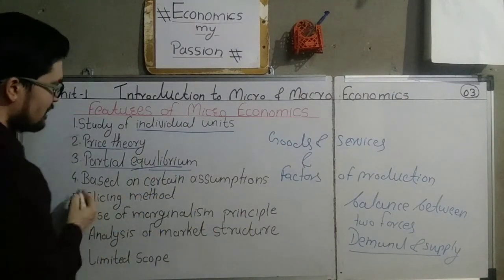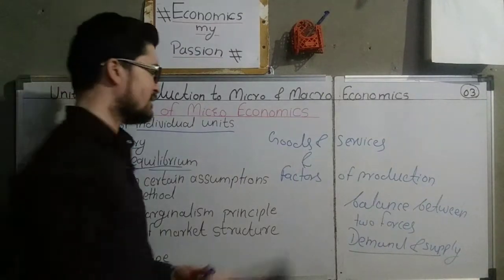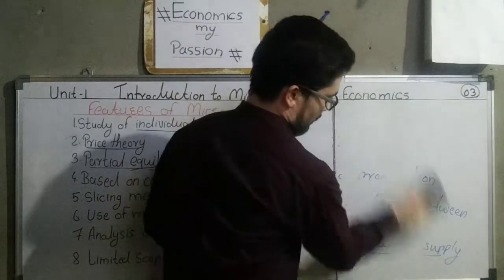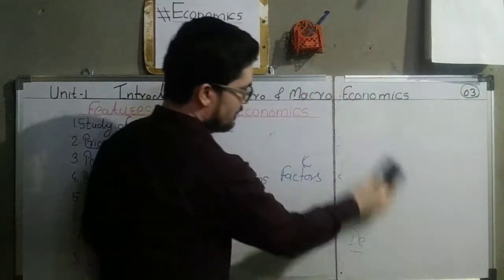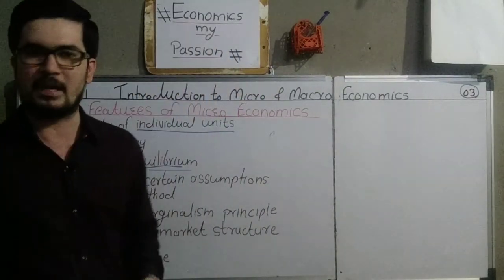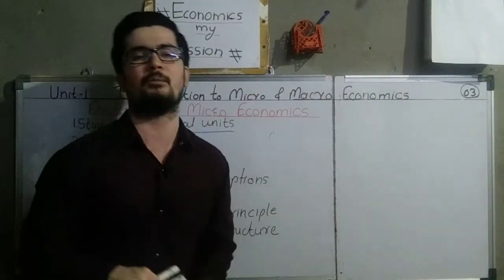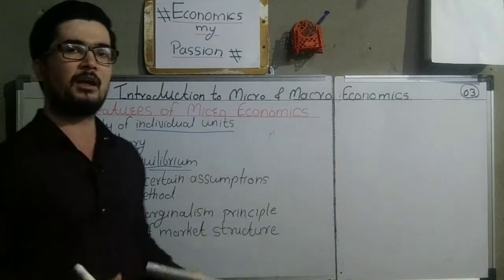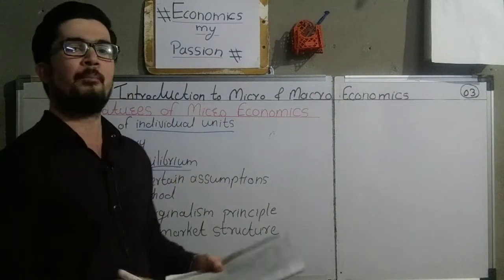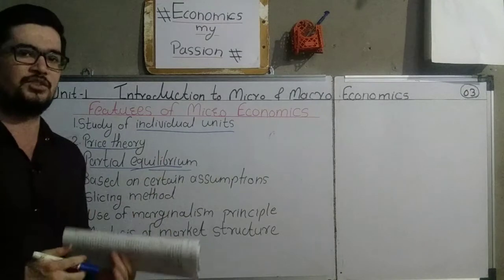Then next point is based on certain assumptions. Okay, what is meant by assumption is that in the given situation we assume some things as remaining constant. What is meant by this assumption is that some things will be assumed to be constant, meaning we will say they are constant, and then on that basis we will discuss all the other theories of our economics.